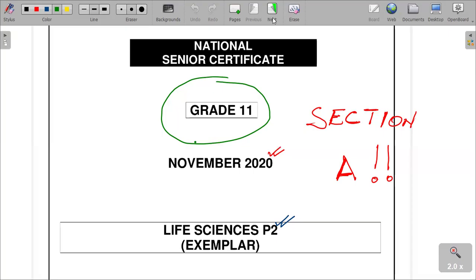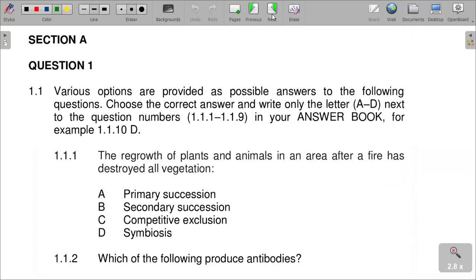So let's quickly run through the questions. This is 2020 November, and it's an exemplar paper. Note that these are typical papers that you're going to see in the final exams at the end of the year. Question 1.1 has various options provided. You answer by writing only the question number and the answer only to the question that is given.